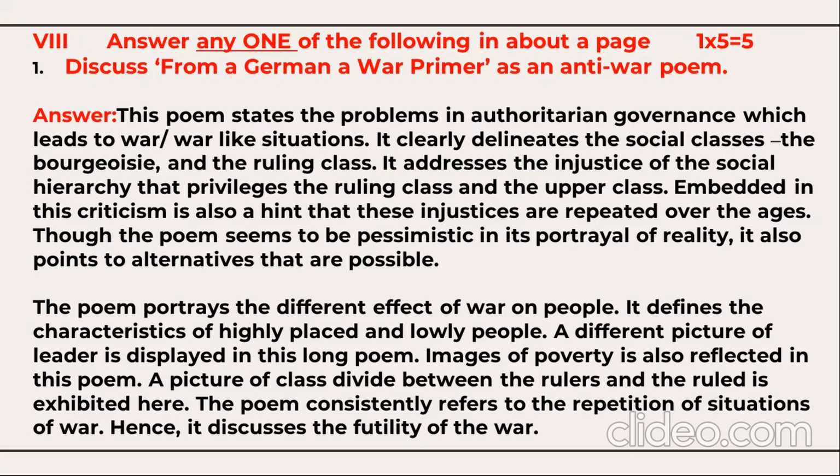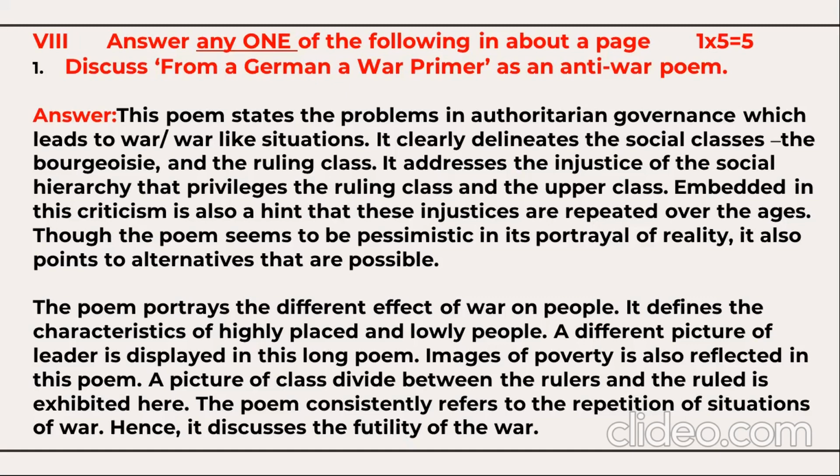Question number 1. Discuss From a German War Primer as an anti-war poem. This poem states the problems in authoritarian governance which lead to war or warlike situations. It clearly delineates the social classes, the bourgeoisie and the ruling class.